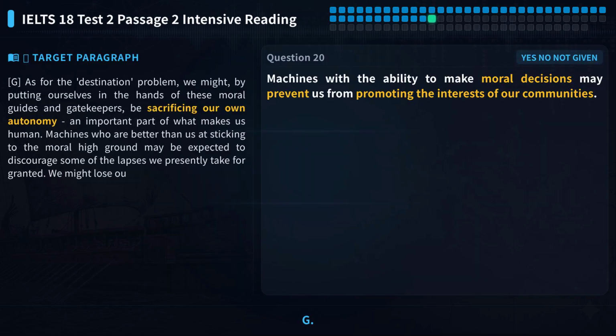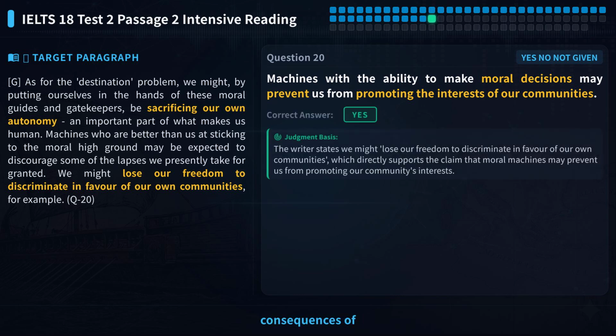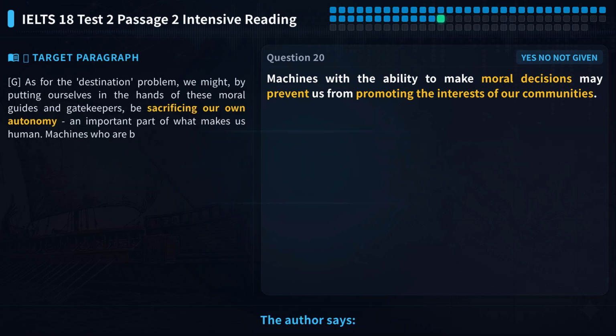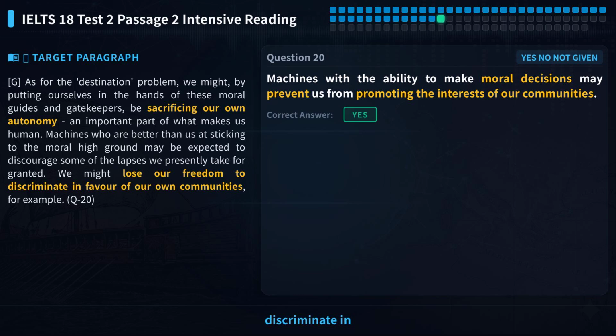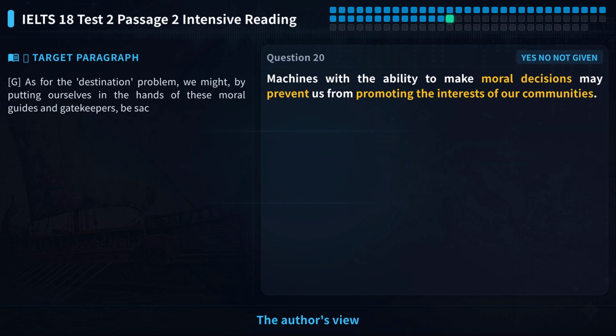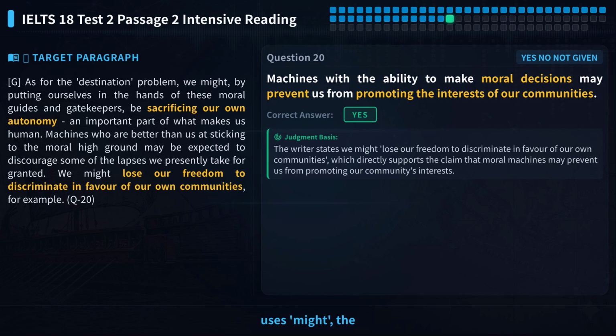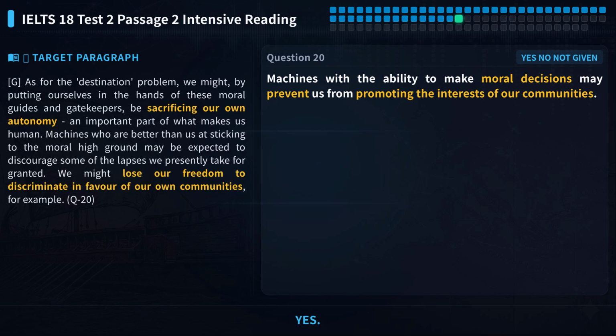We locate paragraph G. Here, the author discusses the possible consequences of moral machines. The author says, we might lose our freedom to discriminate in favor of our own communities. This directly matches the statement's idea of prevent us from promoting the interests of our communities. The author's view is completely consistent with the statement. Although the author uses might, the statement also uses may. Both express a possibility, so there is no contradiction. So the answer to question 20 is yes.